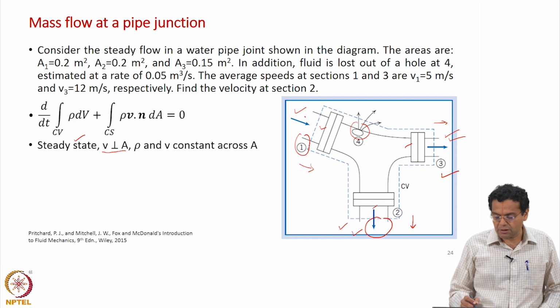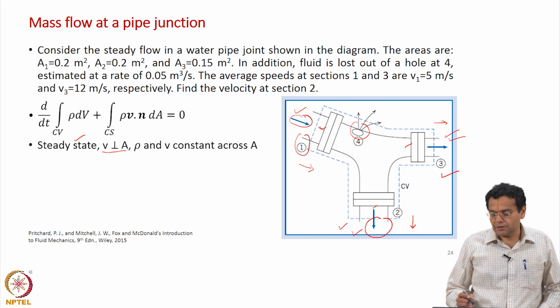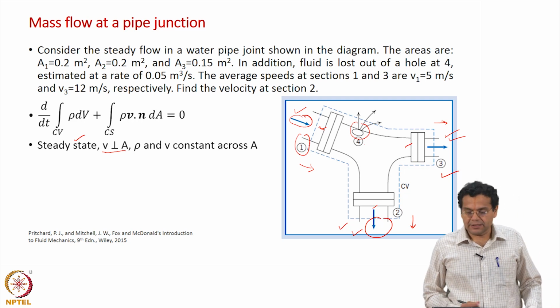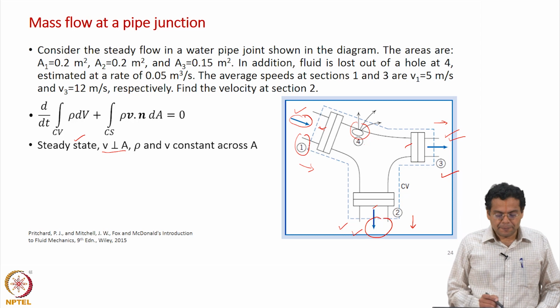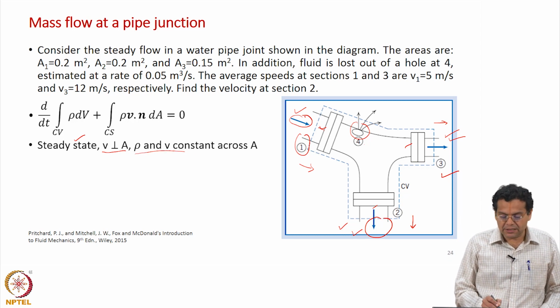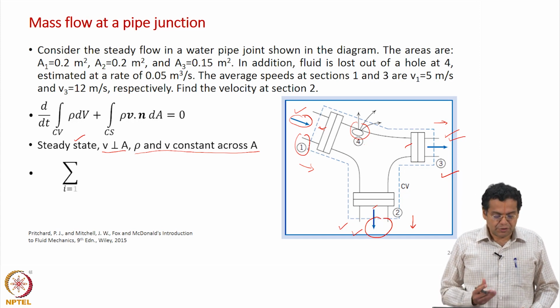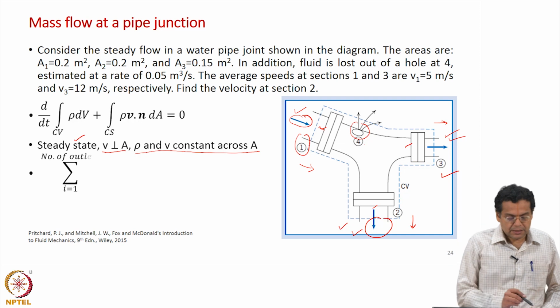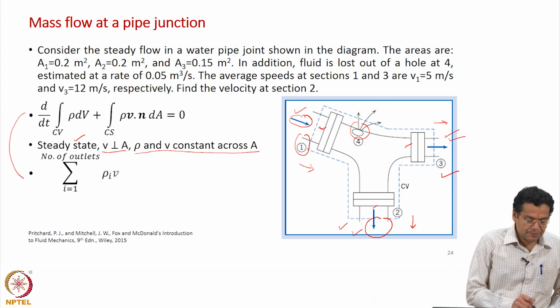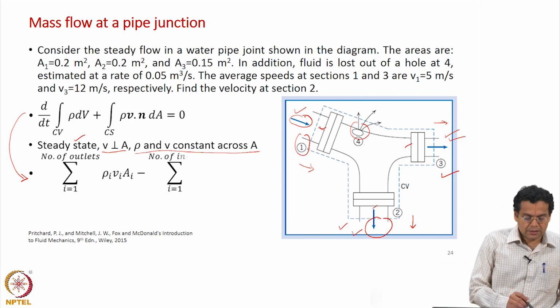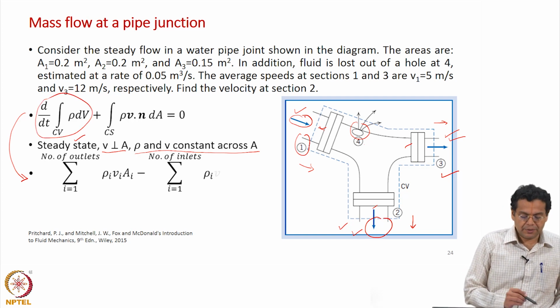and velocity is perpendicular to area. So, across all the faces, this velocity and this area are perpendicular to each other, similarly at the other inlets and outlets as well. And then the density and velocity are constant across the cross sectional area, which we have done several times. If you make these assumptions, this integral balance equation gets simplified to this equation. This transient term is 0.